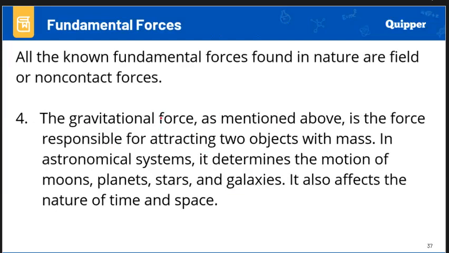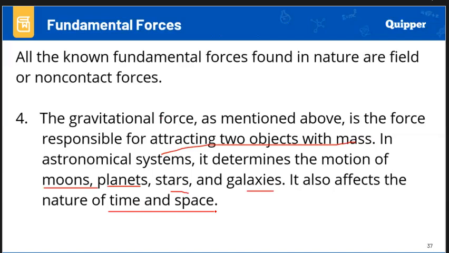And the gravitational force, as mentioned above, is the force responsible for attracting two objects with mass, the moon and the other object. In astronomical systems, it determines the motion of moons, planets, stars, and galaxies. It also affects the nature of time and space. That is why when you go to outer space, as you can see in the movies, they are floating, because the pull of gravity is different when you are on the earth and outside of the earth.